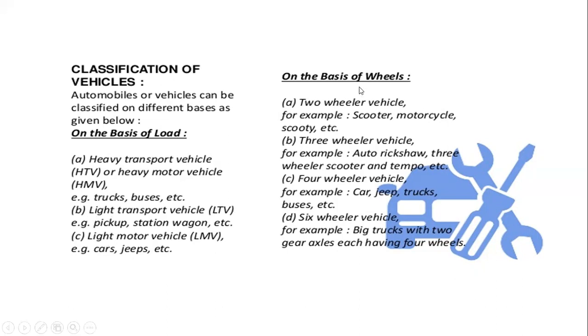On the basis of wheels, automobiles are also divided into four parts: two-wheeler vehicle, example scooter, motorcycle, scooty; three-wheeler vehicle, auto rickshaw, tempo; four-wheeler vehicles, example car, jeep, trucks, buses; and six-wheeler vehicle, example big trucks having more than four tires.